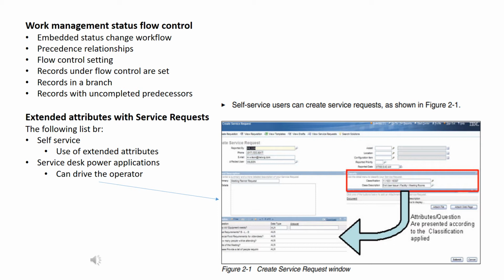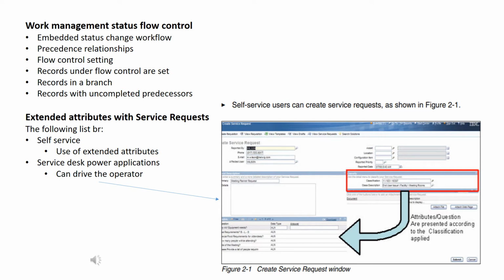Records under flow control are set into progress when their procedures are complete, improving the timeliness of the ownership of eligible tasks, for example, for notification purposes.